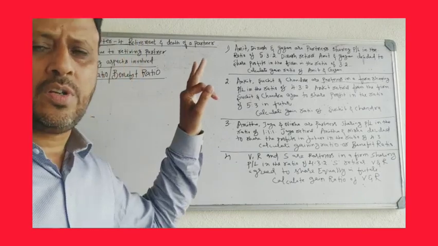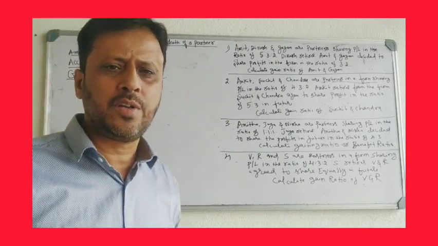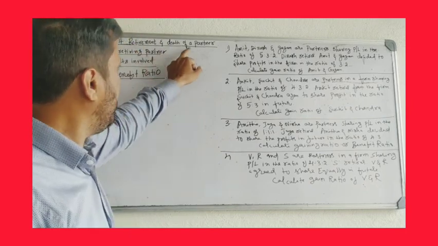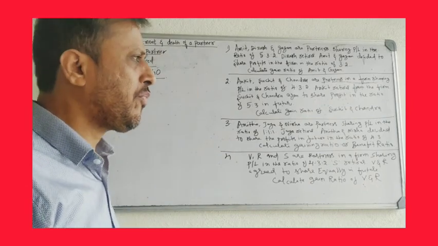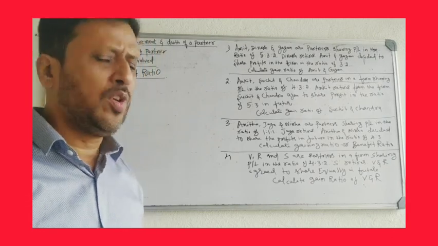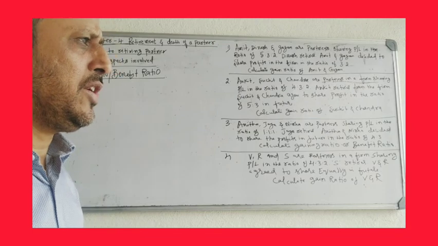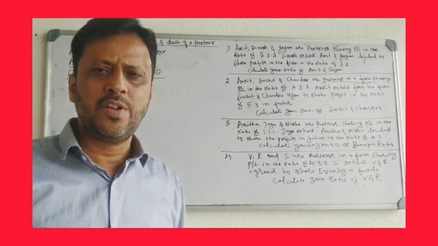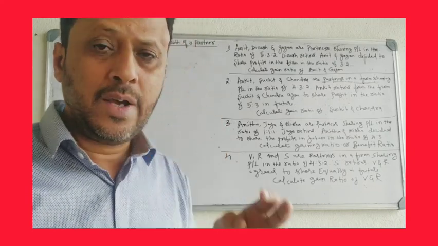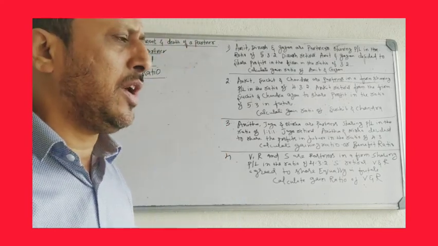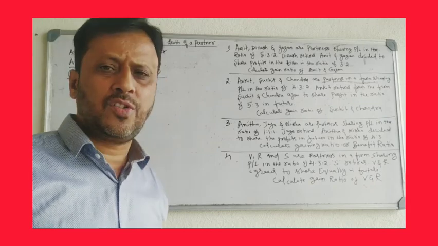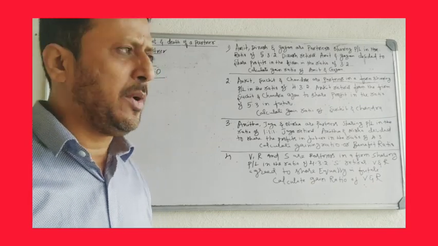Now we will start the fourth chapter in second PUC accountancy, retirement and death of a partner. In this chapter you have to learn many things regarding settlement of account at the time of retirement of a partner and settlement of account at the time of death of a partner. Today we will first start with retirement of a partner.